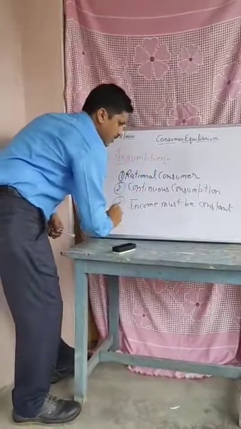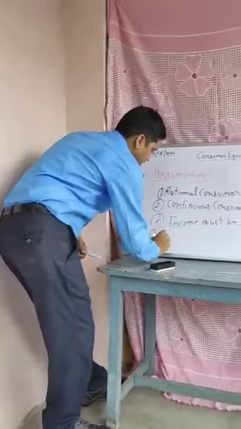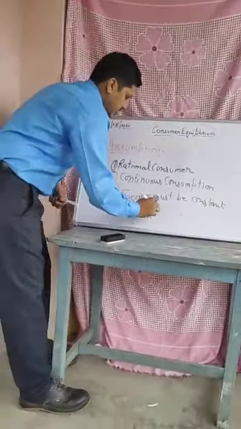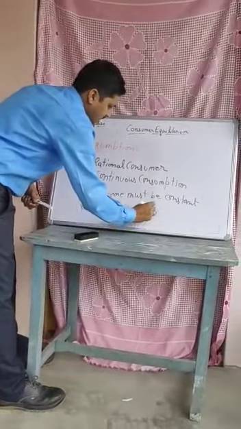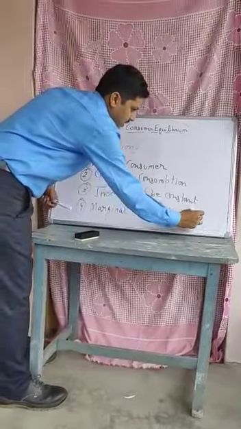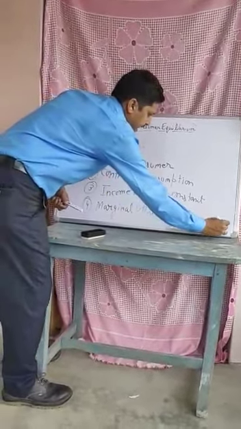Fourth, the marginal utility of money must be constant.